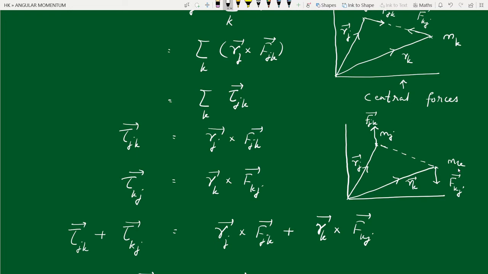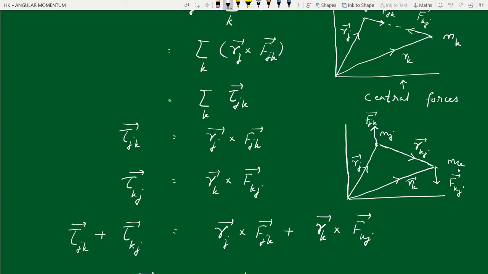But this is the direction of r. According to our convention, this is rkj, right? From jth particle to kth particle. Now, if you look at the torque, the torques will not cancel each other. That is, rj cross fjk will be perpendicular and outward. Rk cross fkj will be perpendicular and inward, if we look at this. And the two torques will not cancel each other.